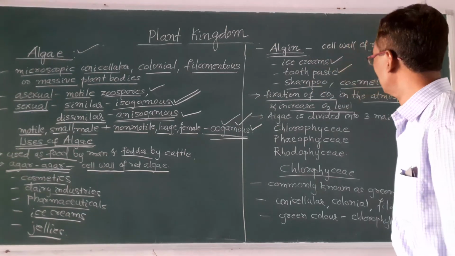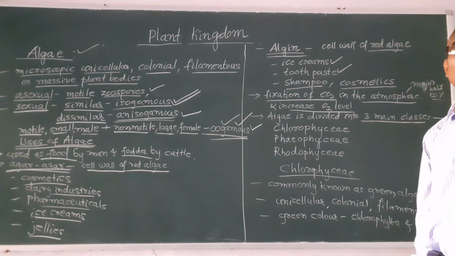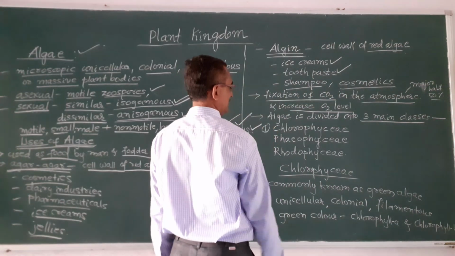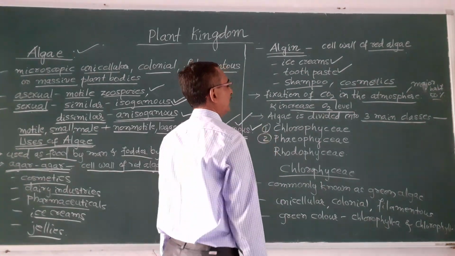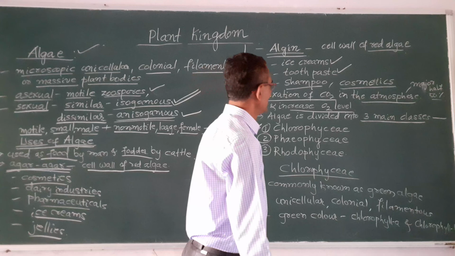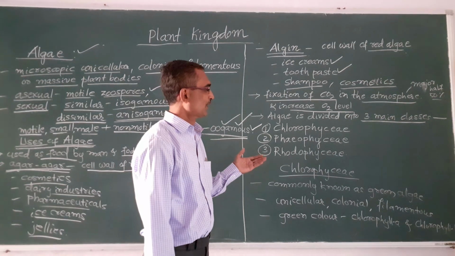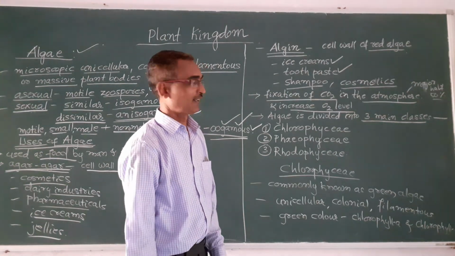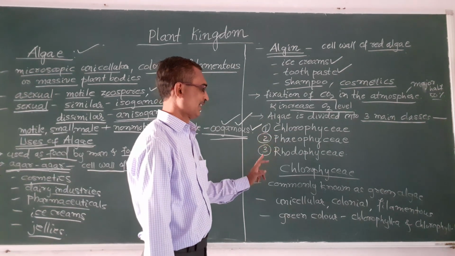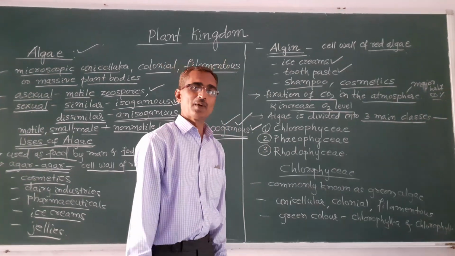And next, the algae is divided into three main classes. One is Chlorophyceae, second one Phaeophyceae, and third one Rhodophyceae. Okay, so these are the three classes of algae. Algae is divided into three main classes, that is Chlorophyceae, Phaeophyceae, and Rhodophyceae. Okay, and we will discuss one by one.